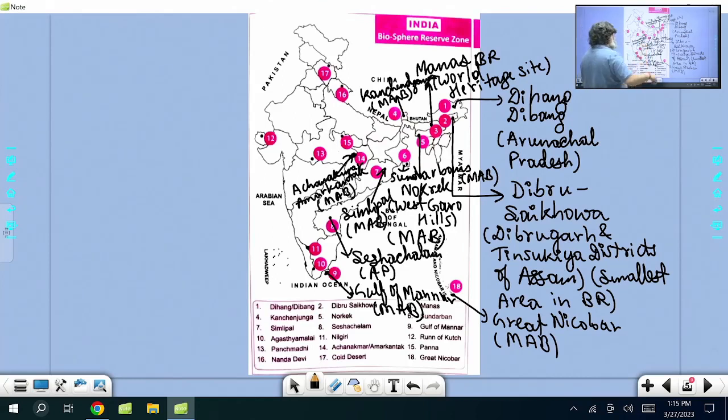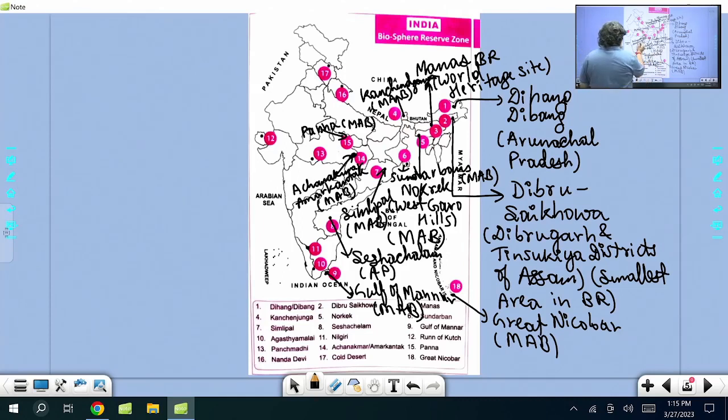Then 15th number, this is Panna. Panna is also a tiger reserve, and also a biosphere reserve. Panna has been added into the Man and Biosphere program, and recently Panna was in the news because of the Ken and Betwa rivers interlinking project. So again, Man and Biosphere program.